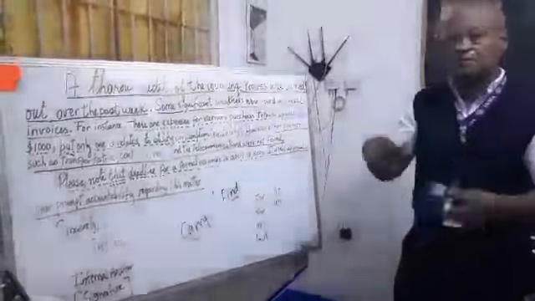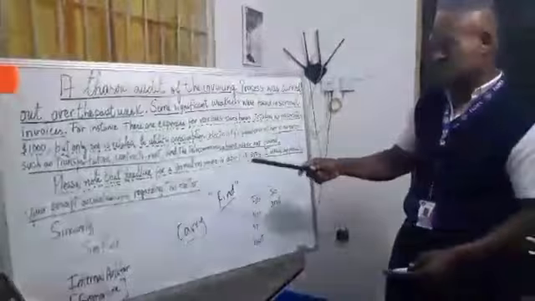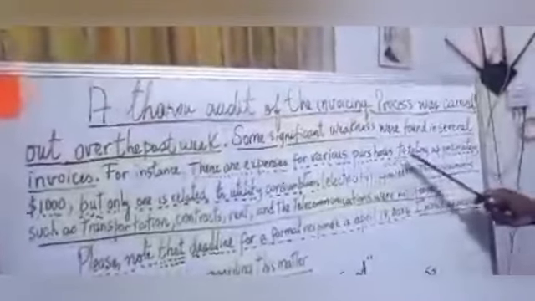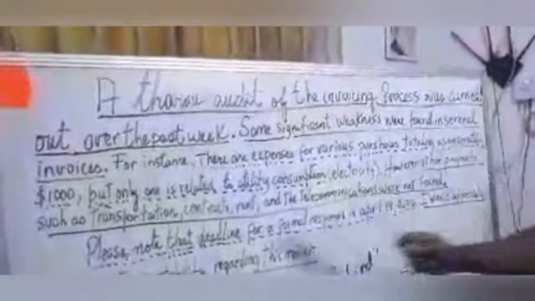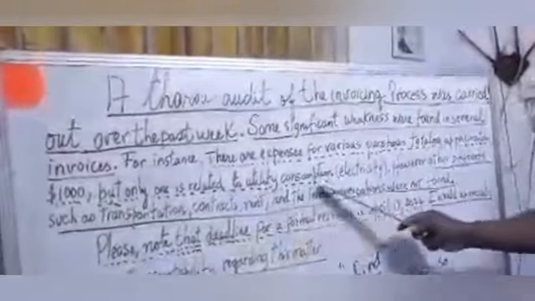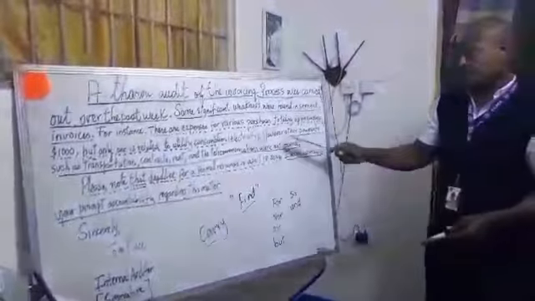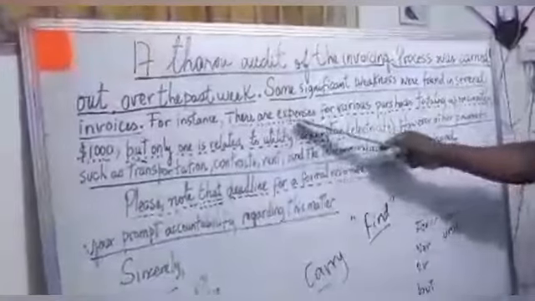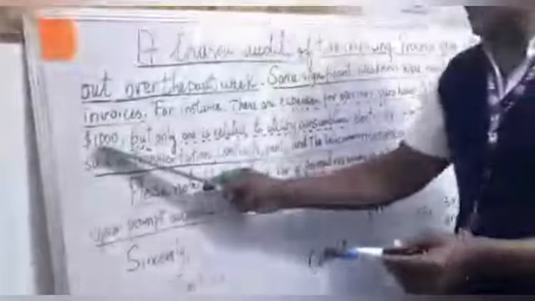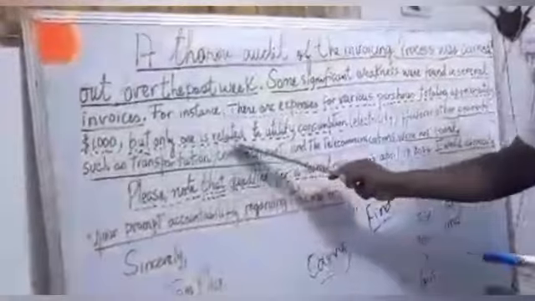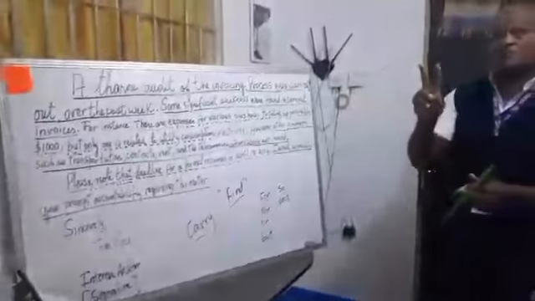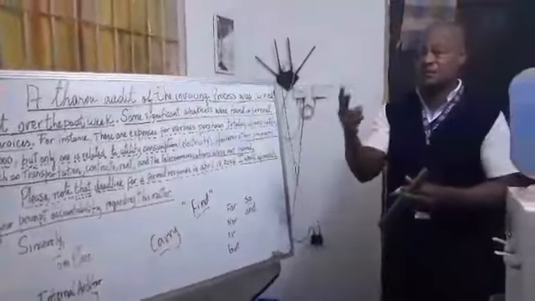Let's see a compound sentence example. There are expenses for various purchases, totaling approximately $1,000, but only one is related to utility consumption. What happened here? Here we have two independent clauses and two complete ideas.